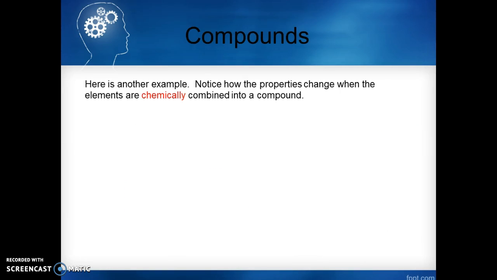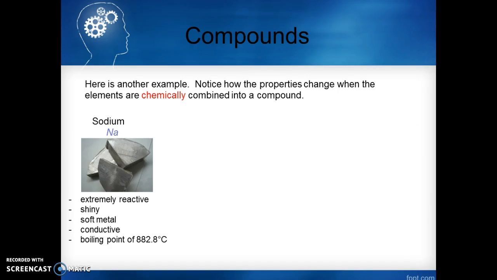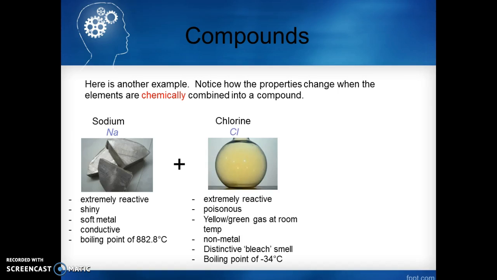Okay, let's take a look at another example. Sodium, extremely reactive, shiny, soft metal. It's conductive electrically and thermally, and it has a boiling point of over 800 degrees Celsius. Chlorine, extremely reactive, poisonous. At room temperature, it's a gas, yellow and green gas. It's a non-metal. Chlorine has a distinctive bleach smell to it and a boiling point of negative 34 degrees Celsius.